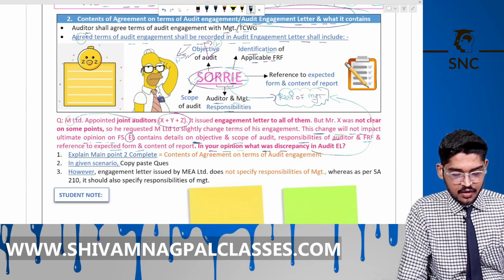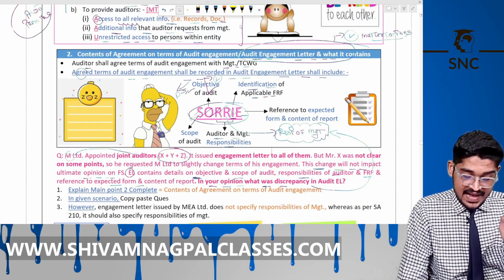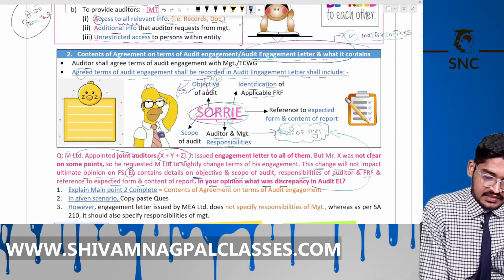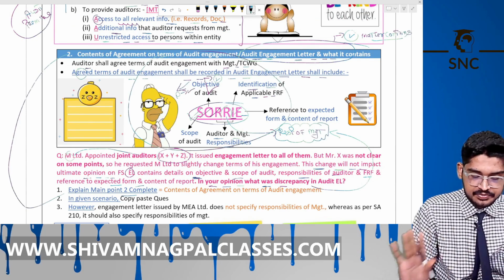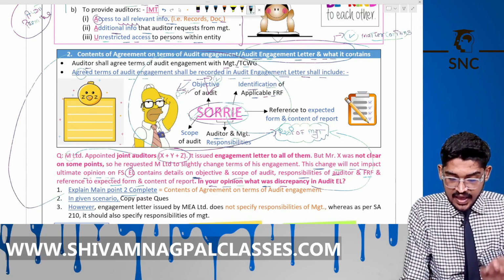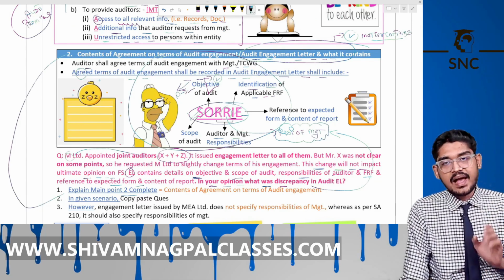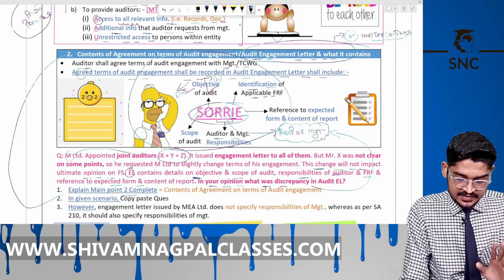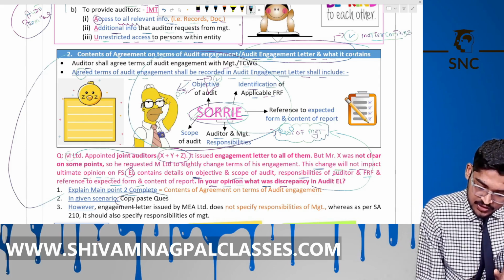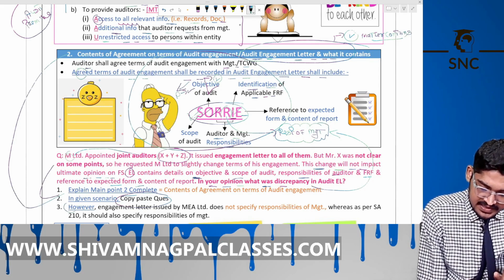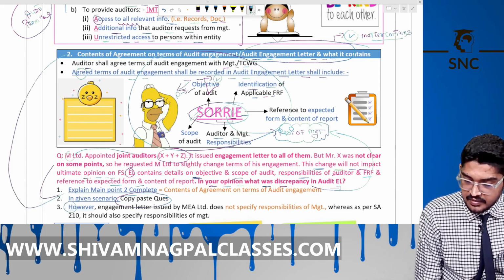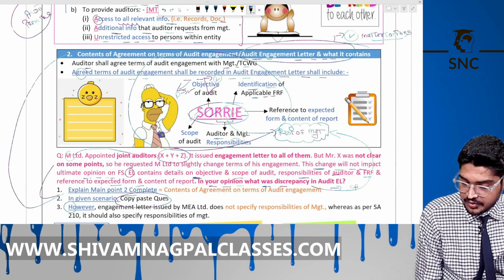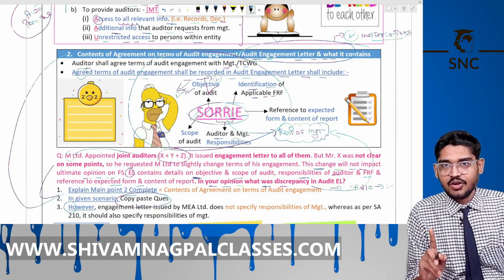Right? Now, how to answer this? Explain the main point to complete, explain this point 100%. Contents of agreement on the terms of the audit engagement. In the given case, copy and paste the question. In the third step, give the conclusion. Also give here the name of the standard, the number SA 210. Never forget this if you want to get full marks here.